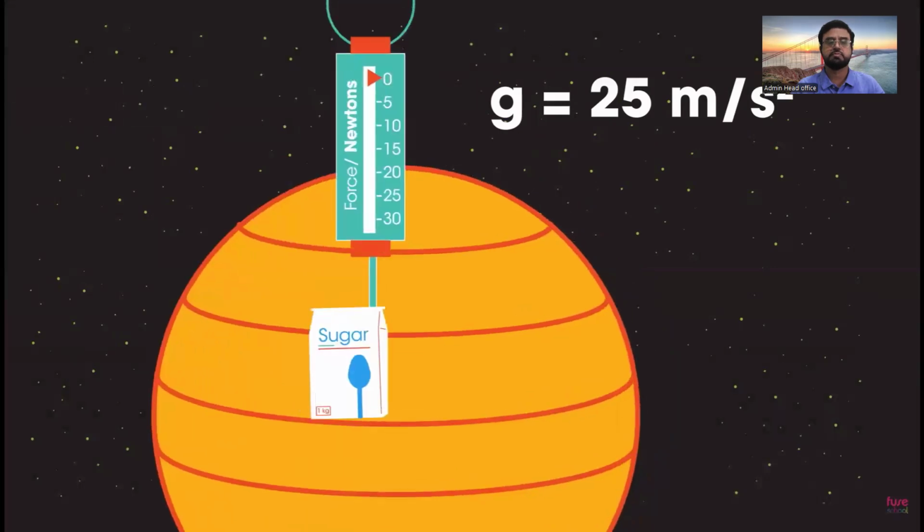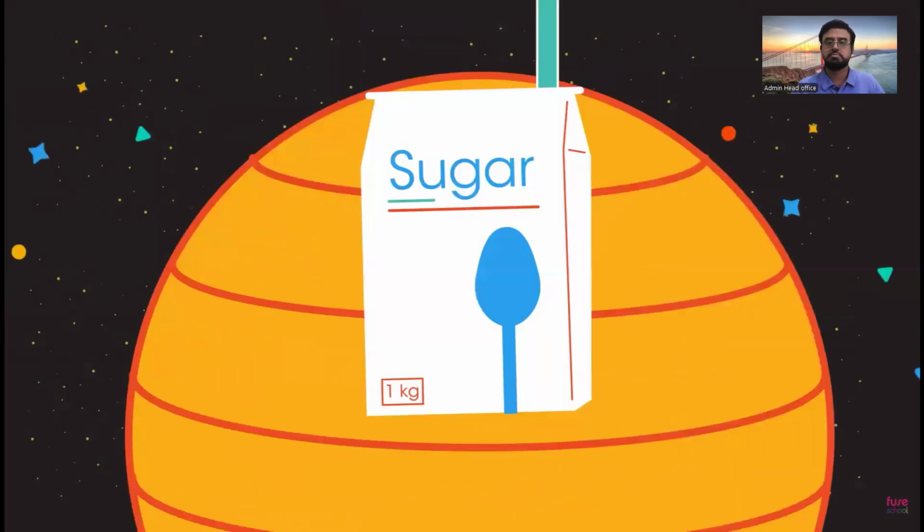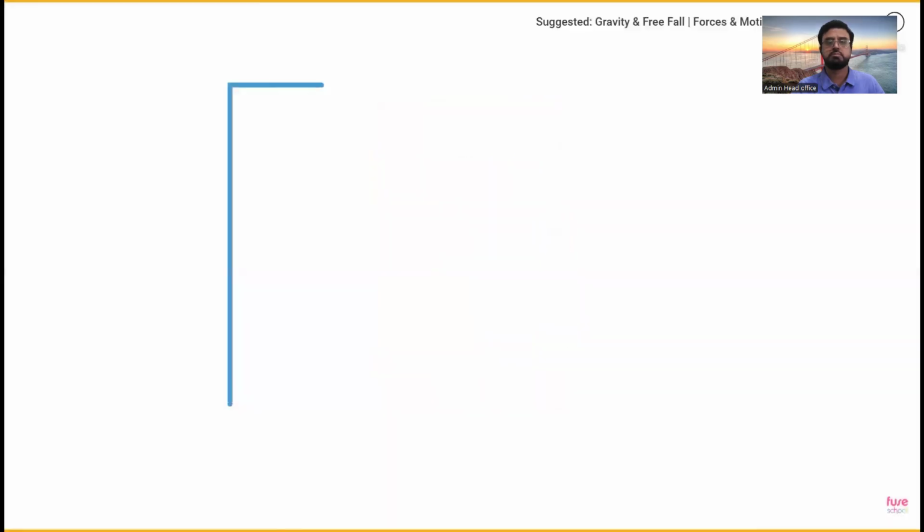Can you work out what the force meter would show for the bag of sugar here, assuming there was a solid surface to stand on? 25 newtons. The sugar now has a weight of 25 newtons. But don't forget, we still have 1 kilogram of sugar. That hasn't changed. Do you remember gravity? Watch this video.